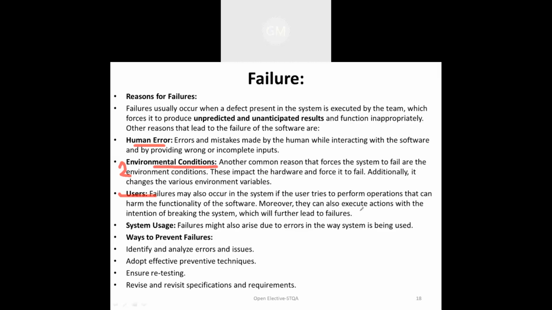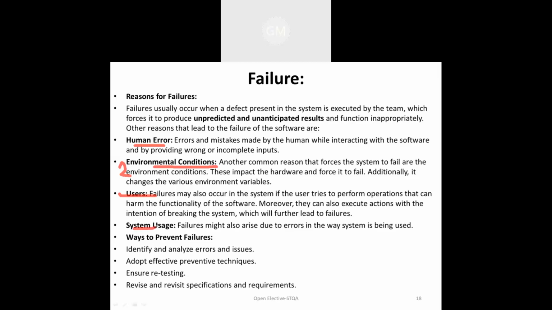At that time, so many users are trying to buy online products, and because of that, the website may not respond properly. That means that website has failed. It is not able to handle that much crowd or that many users.